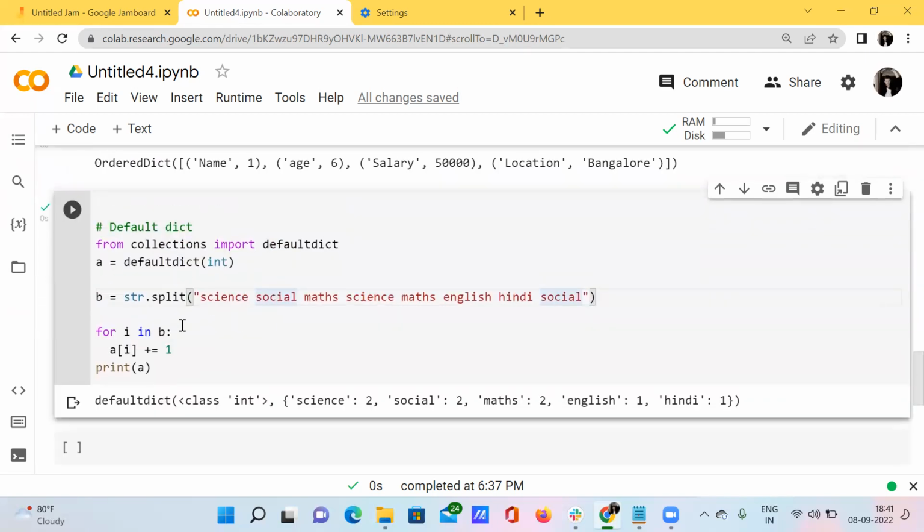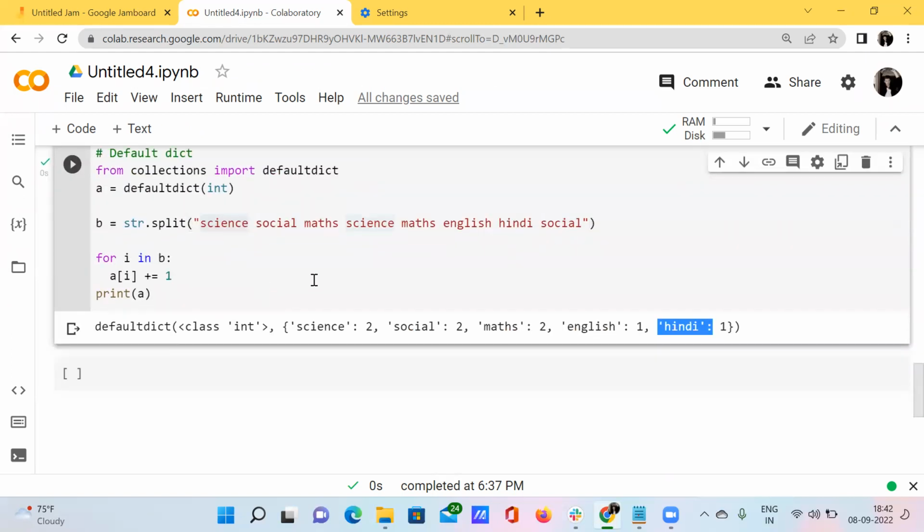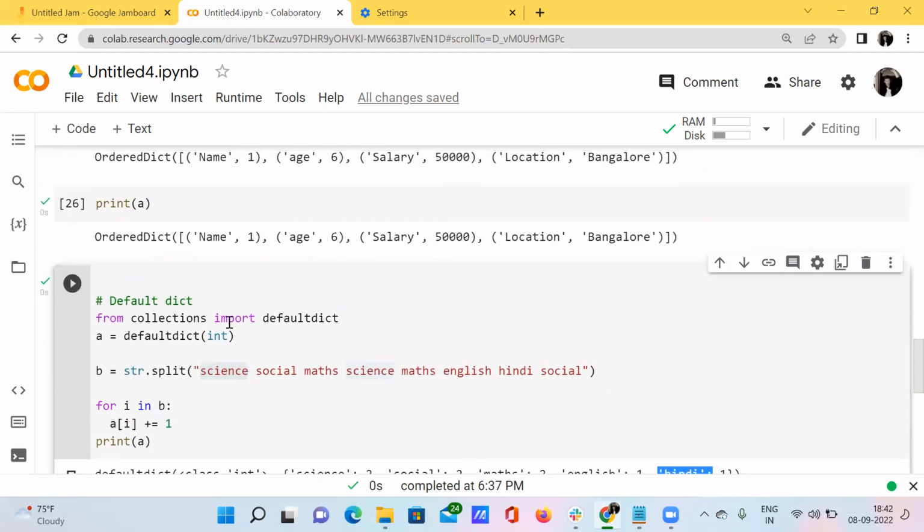So this code is nothing but it is looking for the particular string words, and it is also providing us the count of those particular string words. See here, it is looking for the science, it has also provided me the count of that particular word. See here, string count, string count, string count, string count. So this is the use of this particular default dictionary.